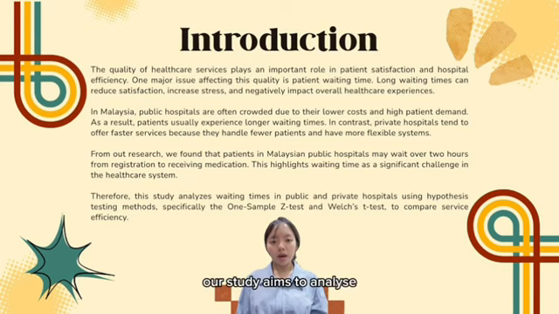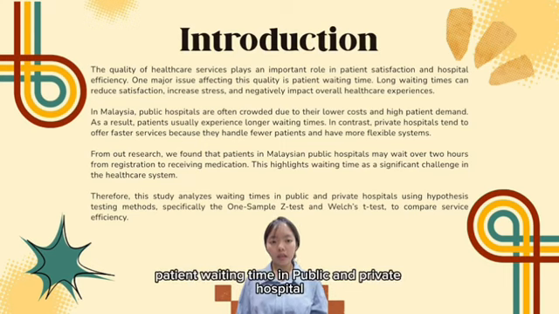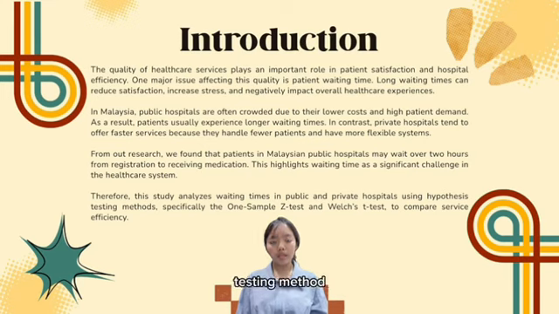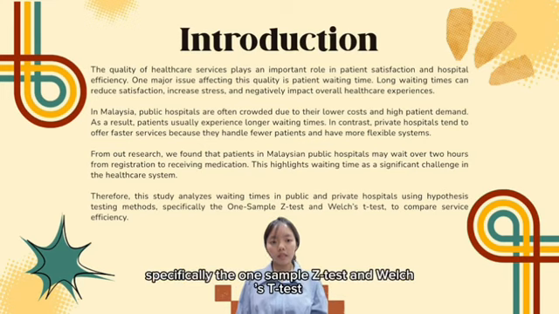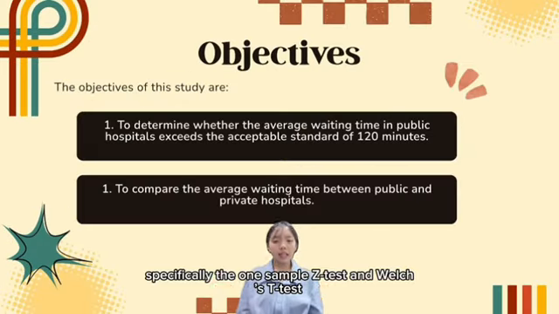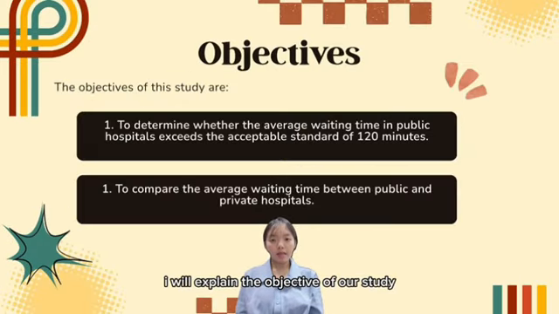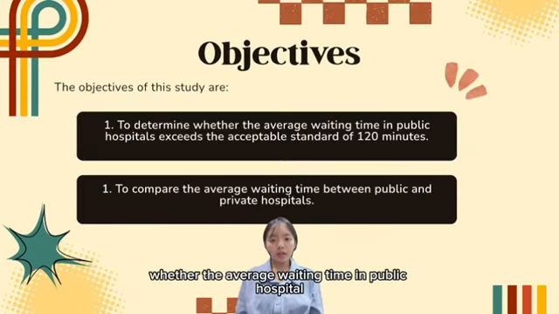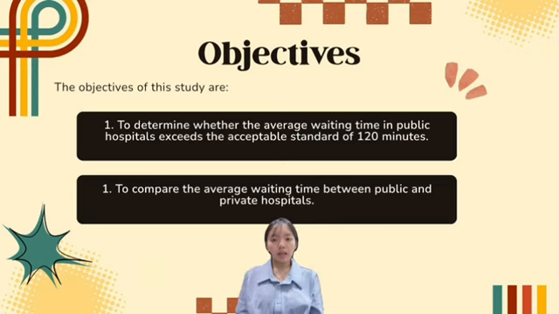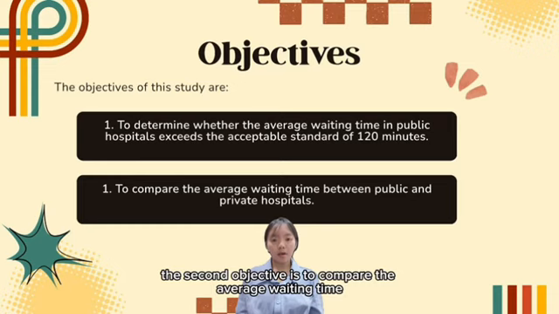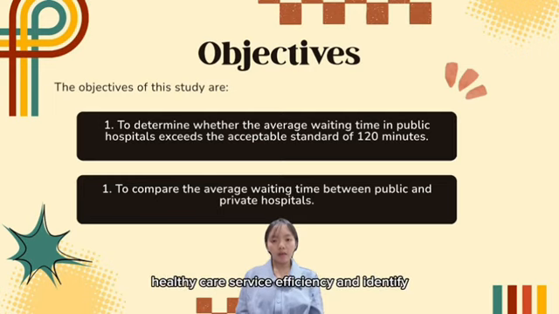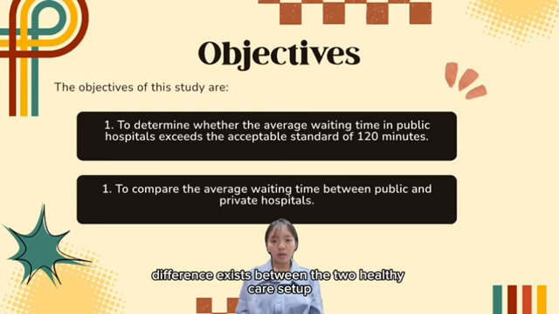Therefore, our study aimed to analyze patient waiting time in public and private hospitals using hypothesis testing methods, specifically the one-sample Z-test and Welch's t-test. Next, I will explain the objectives of our study. The first objective is to determine whether the average waiting time in public hospitals exceeds the acceptable benchmark waiting time. The second objective is to compare the average waiting time between public and private hospitals. Those objectives help us evaluate healthcare service efficiency and identify significant differences between the two healthcare sectors.